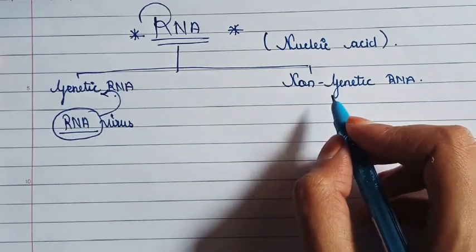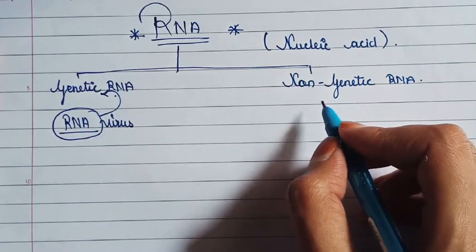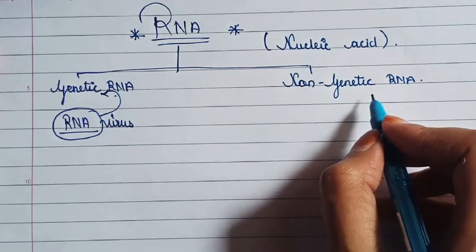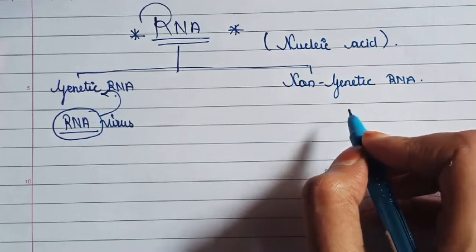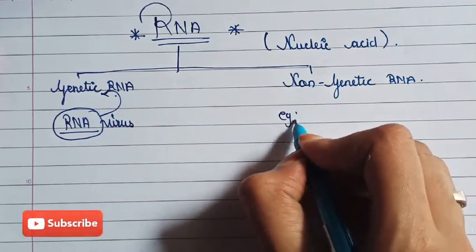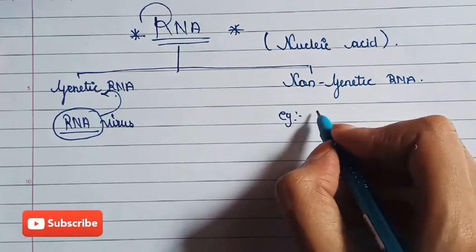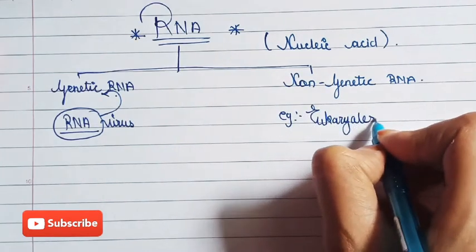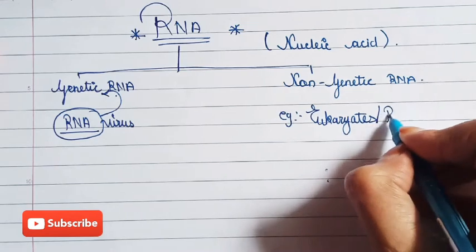And if we talk about eukaryotes or bacteria, they have DNA as genetic material, meaning they do not have RNA as a genetic material. So examples of non-genetic RNA are eukaryotes or bacteria.